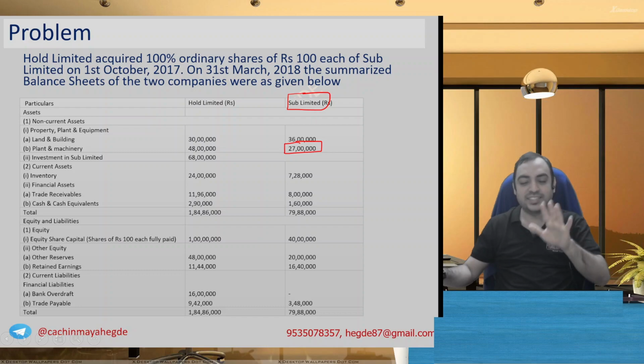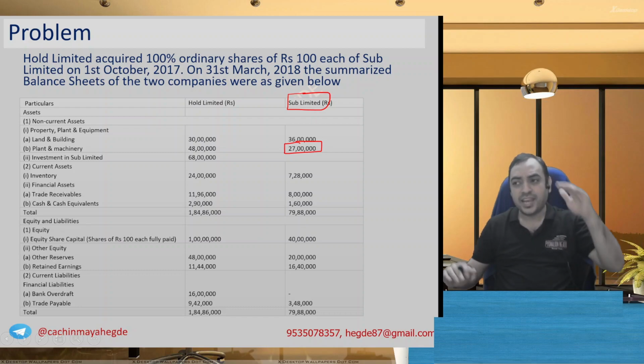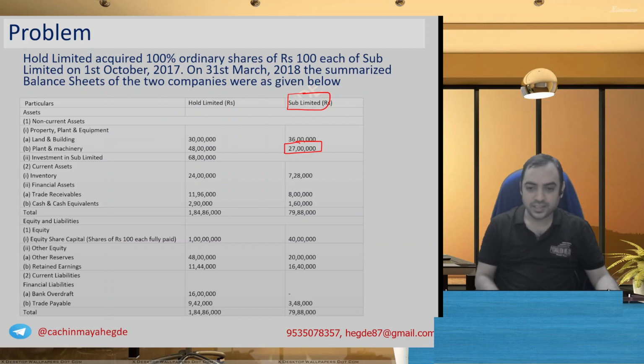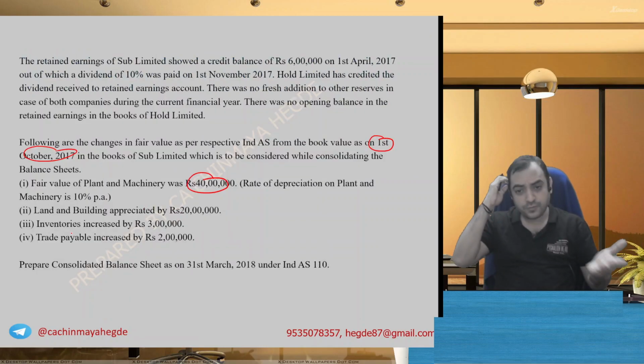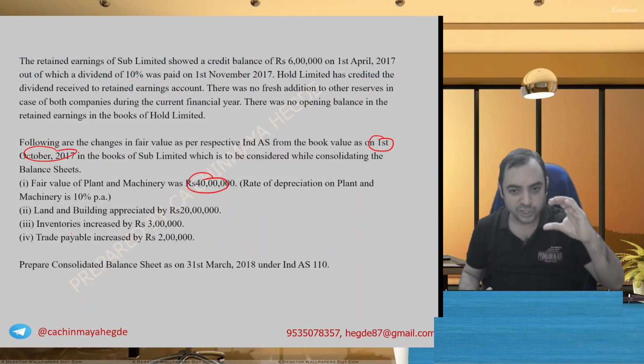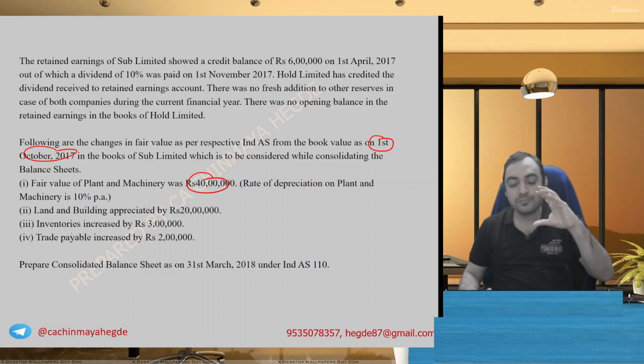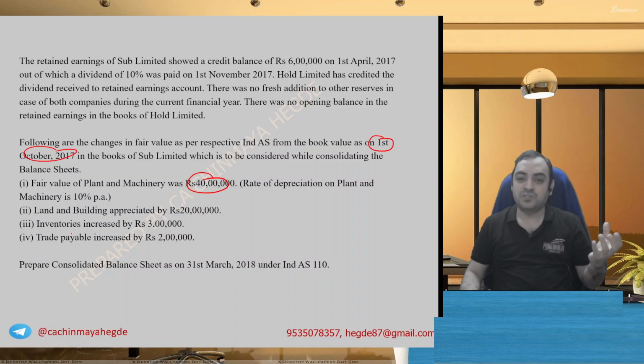From the opening balance, for a period of 6 months, you subtract depreciation, or you can add back only 6 months depreciation. That's also fine. Ultimately, you need book value as on 1st of October. We calculate accordingly and get revaluation profit or loss, and correspondingly we will have depreciation. Revaluation profit is pre-acquisition; depreciation is the post-acquisition element.